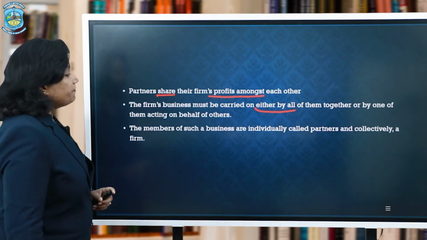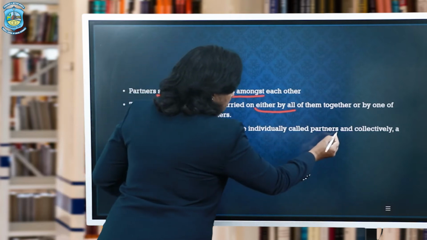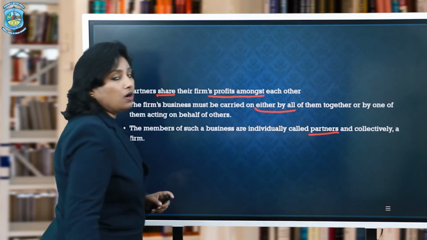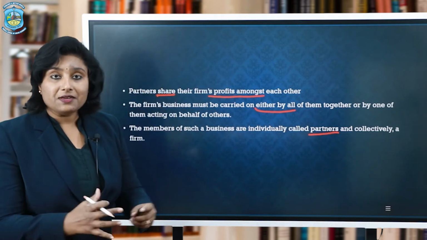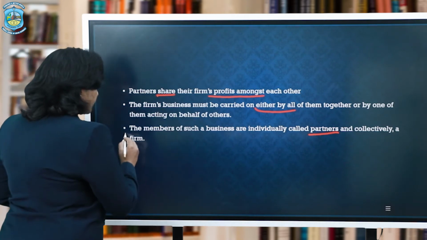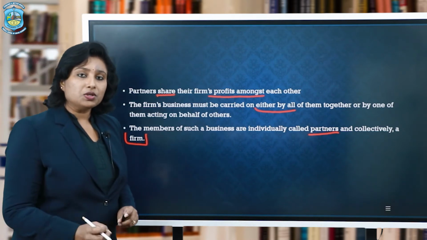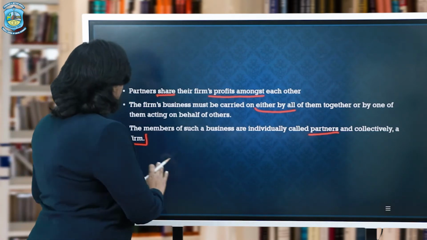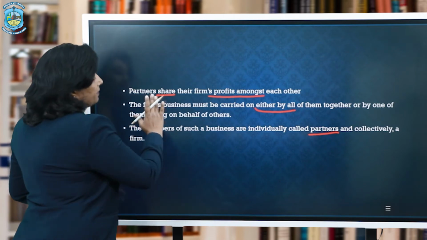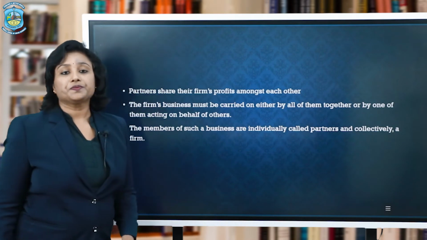Now, the last and very important thing is that all the persons are individually called partners, but collectively, that is together, they are called a firm. And that is why it is called a partnership firm. I hope you have understood these main points which have been derived from the definition given in the Partnership Act 1932.